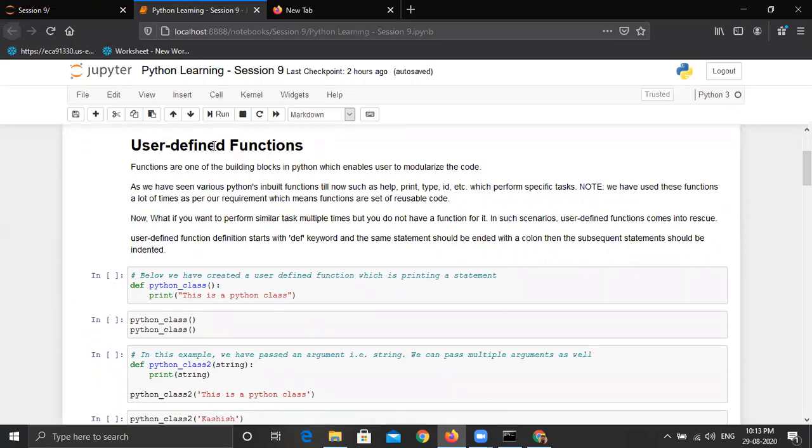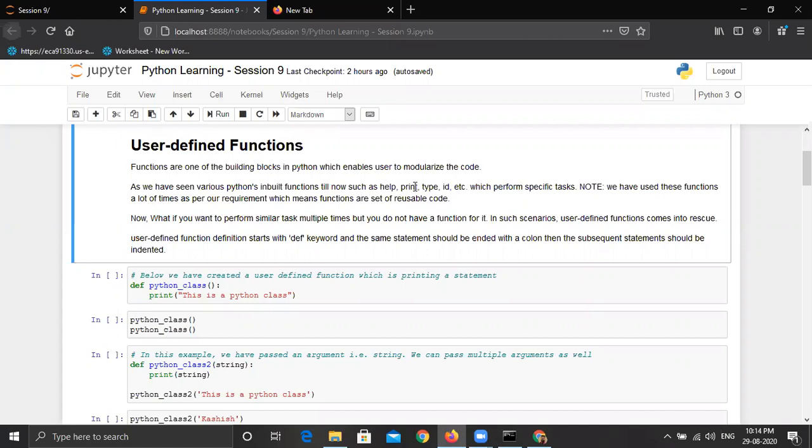So, user defined functions. Functions are one of the building blocks in Python which enable the user to modularize the code. This is the main concept towards modular programming. As we have seen, Python's inbuilt functions perform specific tasks. The print function helps us print a string or any value to the screen.